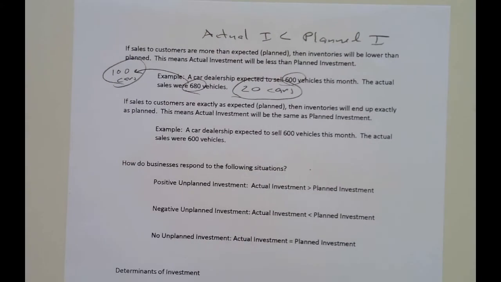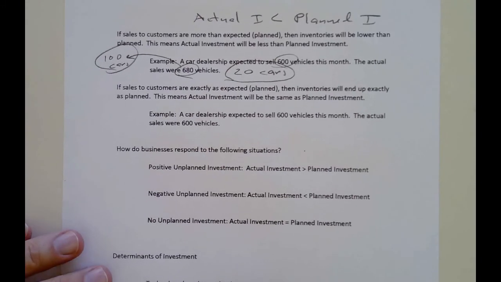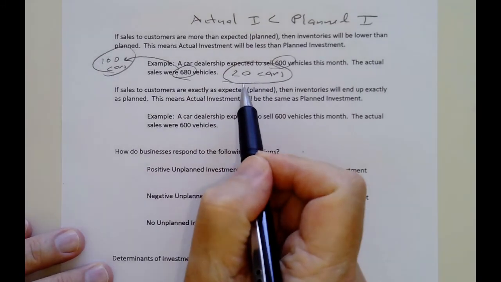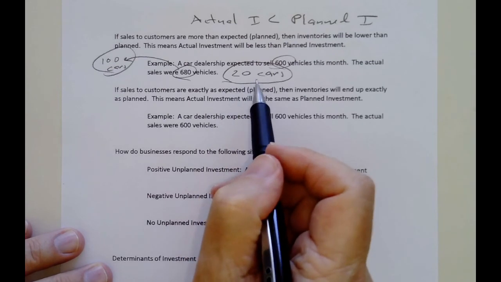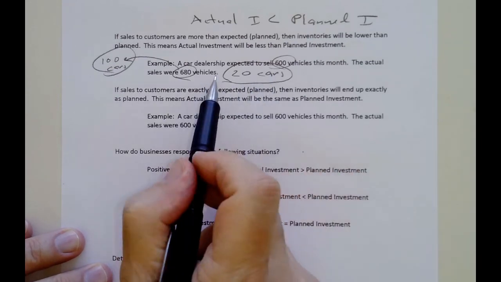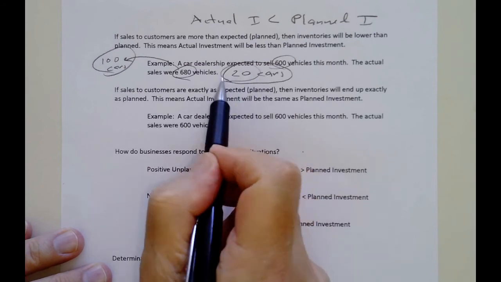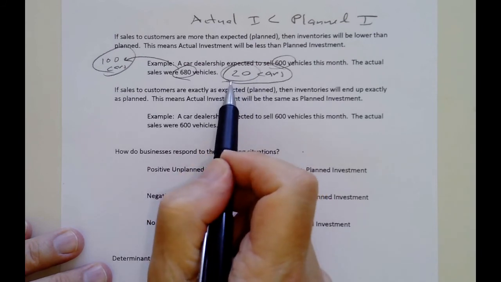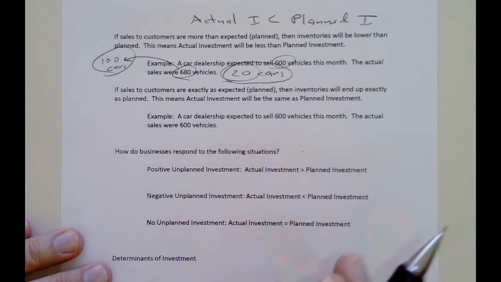This case here is still a problem, but I would say it's a good problem. Here you have a shortage of inventory, and so what you do is you pick up the phone and you tell the manufacturers, you know what, you have to send more cars this month than last month because I sold more last month than I thought I would sell. And therefore I'm down to 20 cars. Those are going to probably move pretty fast. If I want to keep my business going, I need more cars to come in fast so I can have them on my lot so I can sell them.